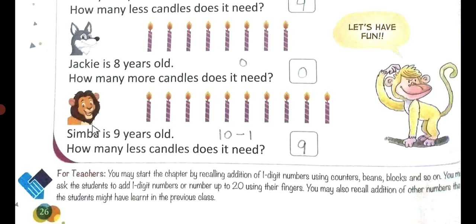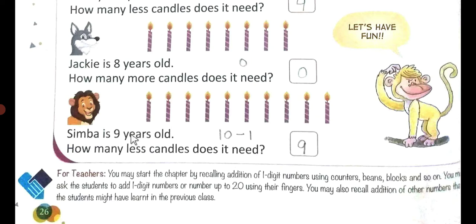Now let's see Simba. All of you know about Simba, no? Simba was the lion king. So let's see. Simba is 9 years old. How many fewer candles does it need? So we'll count the candles. 1, 2, 3, 4, 5, 6, 7, 8, 9, 10.